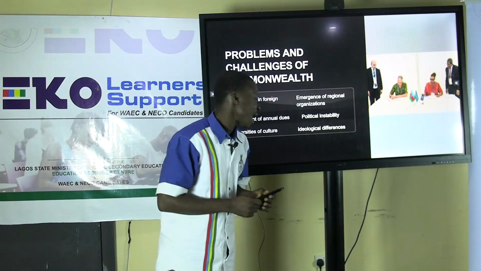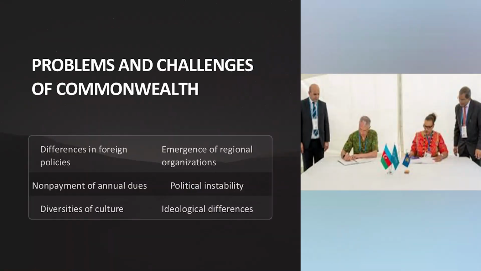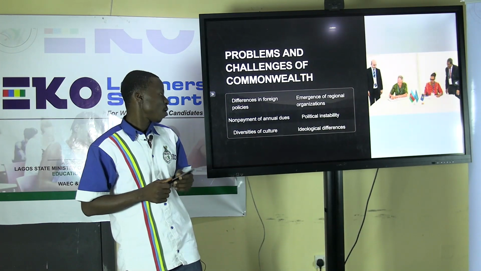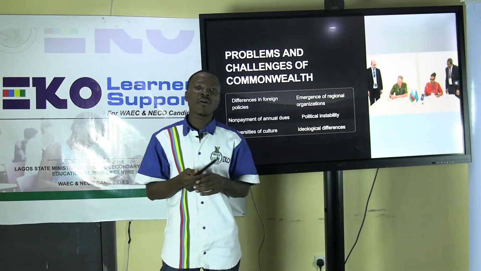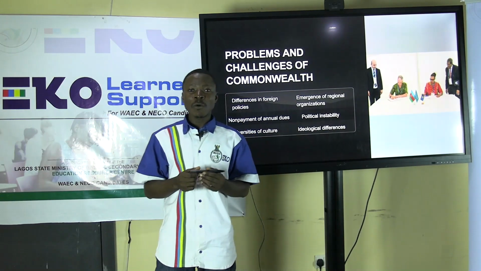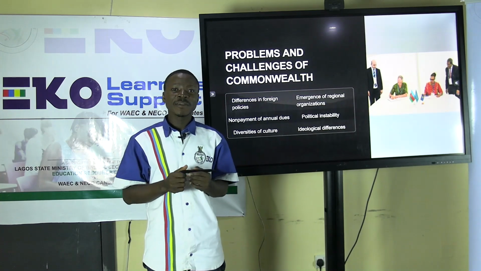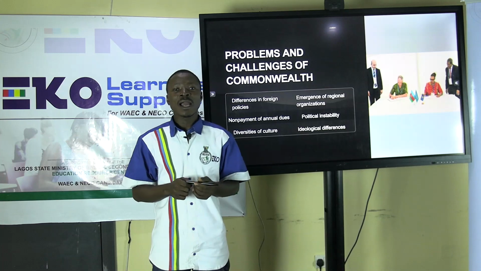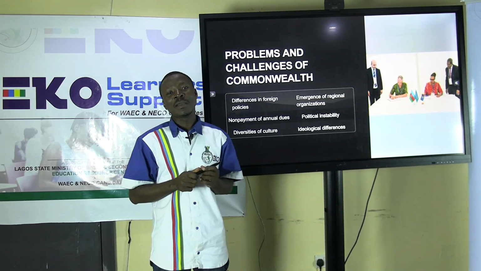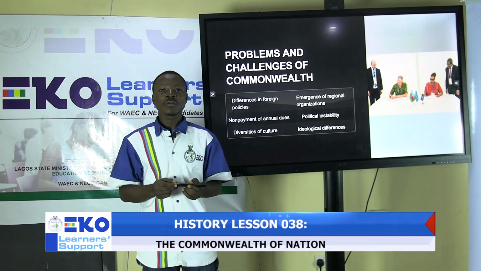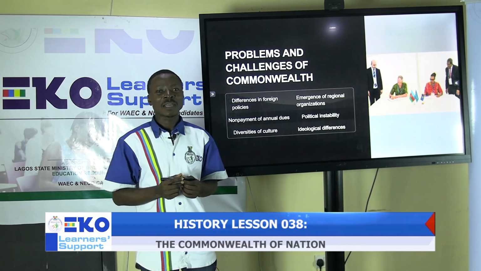Then we'll also look at ideological differences. The ideological differences and aims and objectives of member states are also a problem for the organization, and so is the diversity of cultures, because the Commonwealth comprises different countries from different continents of the world, and this has actually created a problem in proper understanding of each other and proper collaboration towards achieving their aims and objectives.